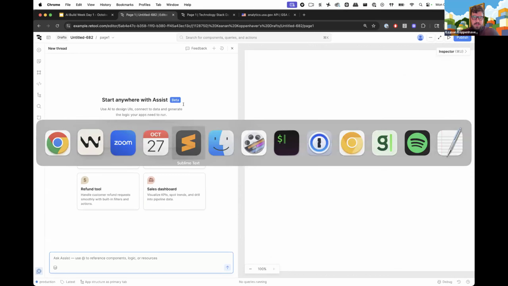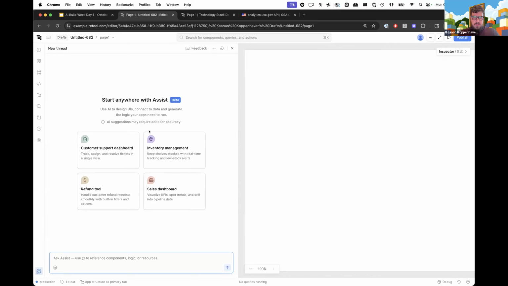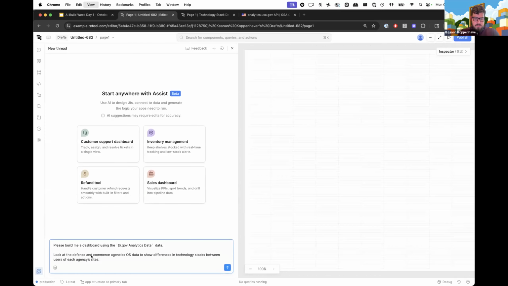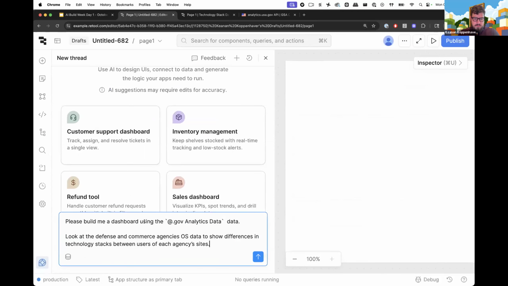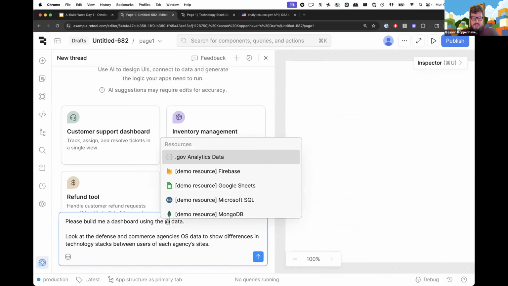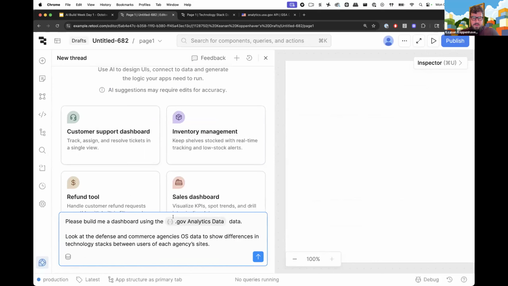Once again, cooking show style, we have a little bit of this pre-written here. For my initial prompt, I'm going to say, please build me a dashboard using, and then this is a placeholder where I'm going to @mention my resource. So I can say @government analytics data, and you see it gets called out in this little chip view here. Build me a dashboard using the government analytics data. I want to look at the defense and commerce agencies' operating system data to show the differences in technology stacks between the users of each agency.